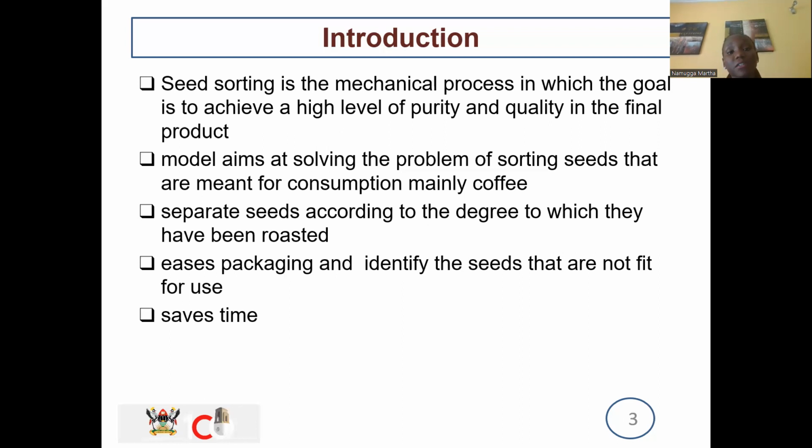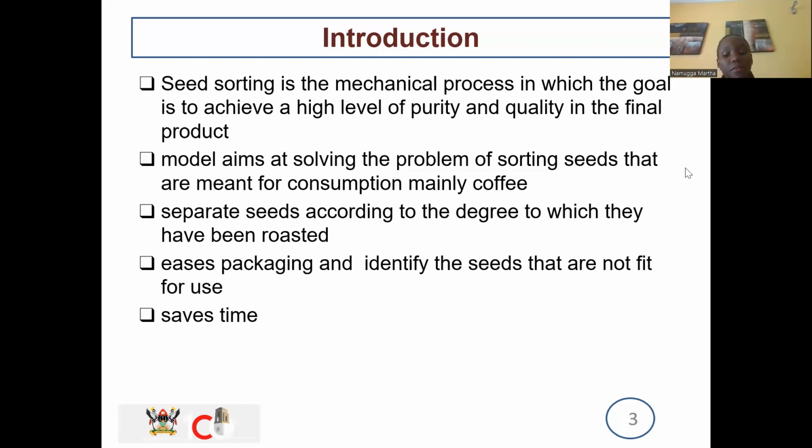So we know after harvesting, we roast so that we can preserve, right? So we roast to different degrees. We have those that don't roast, those who opt to over roast, or mildly roast. So we want our model to be able to separate the seeds for us. Having a human do it is okay, but it will take a longer time. And for it to take a shorter time, we need to deploy more people, which is an expense. So having a model do it for us is simpler and takes less time.